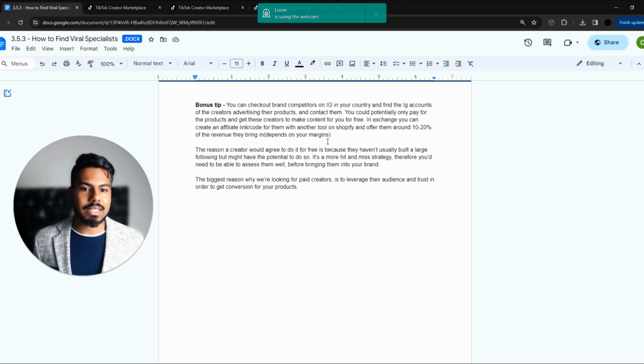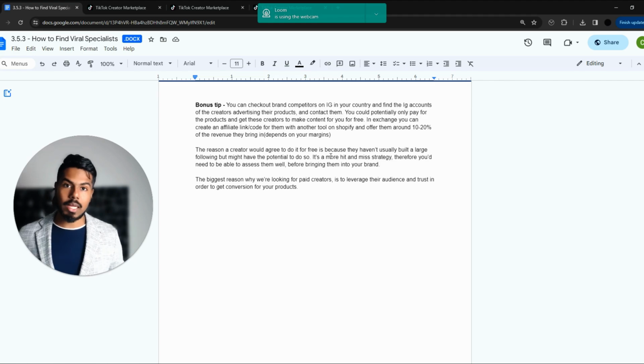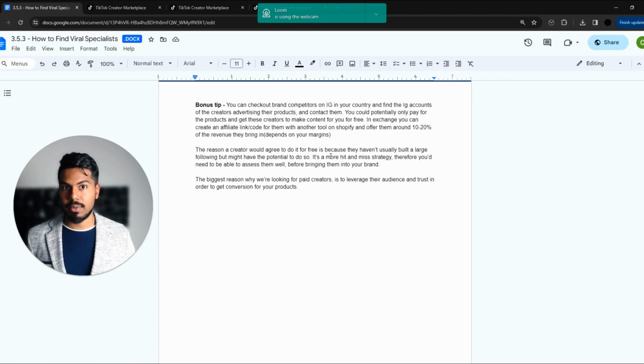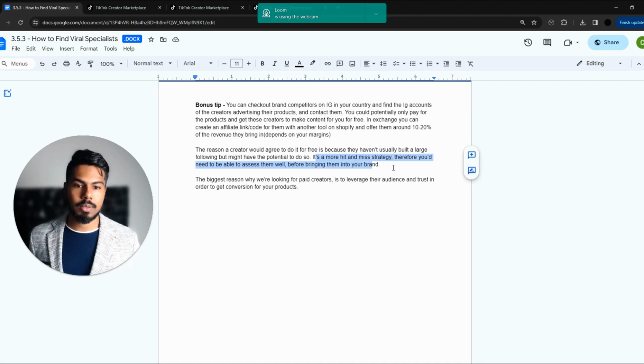And again, as I said, a creator would agree to do this for free if they haven't built a large following, but might potentially have the potential to do so. It's a more hit and miss strategy. It will always be less value driven. They wouldn't be able to give you really good value versus someone who is paid. So again, it's pretty much a hit and miss strategy. Therefore, you'd need to be able to assess them as well before bringing them into your brand.